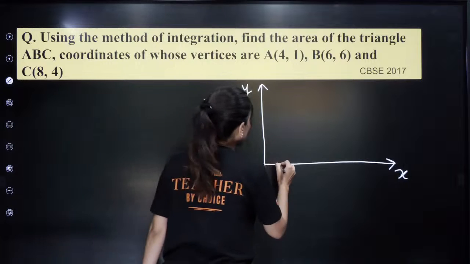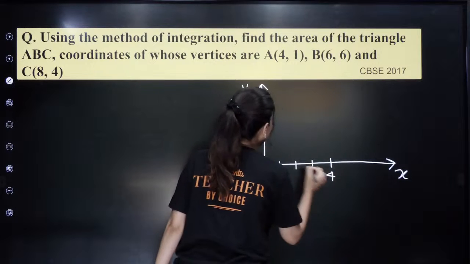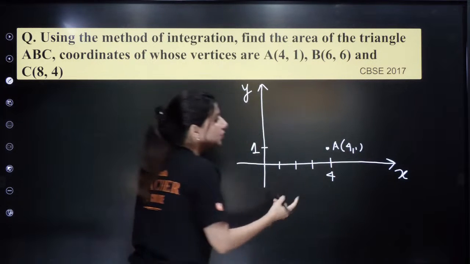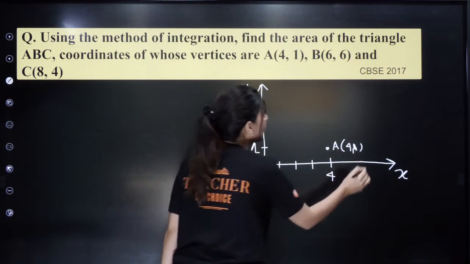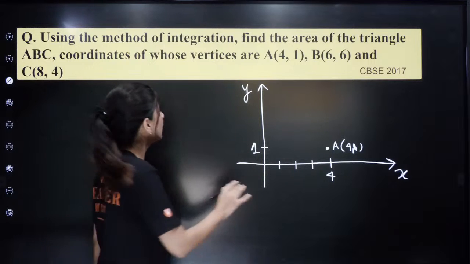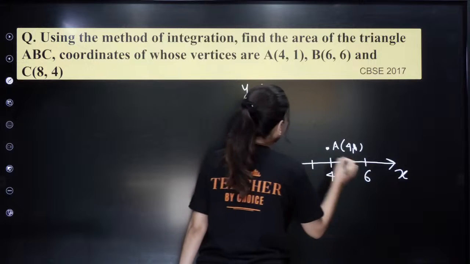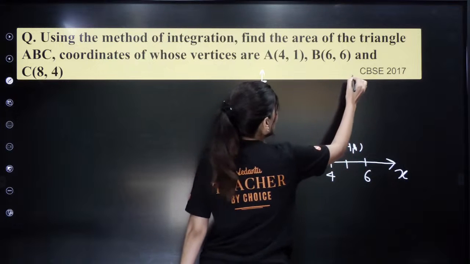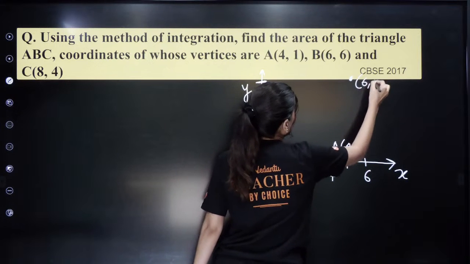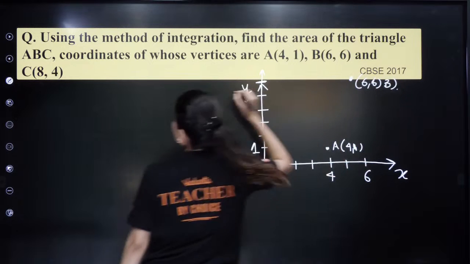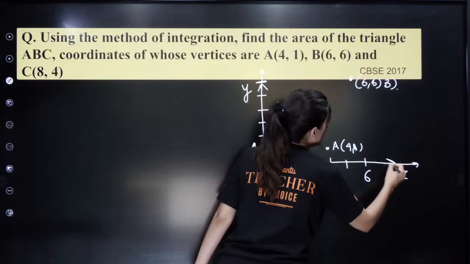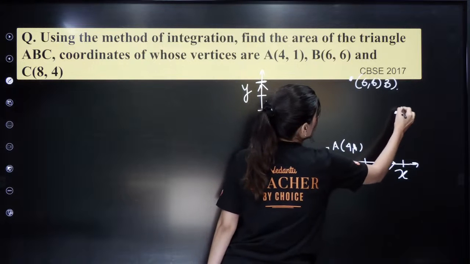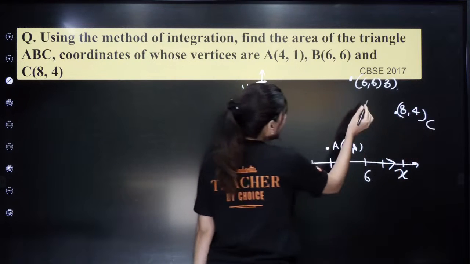Now point A is (4, 1). 1, 2, 3, 4. This is your 1, and this is your point A, which is (4, 1). Please label the point properly. Label it properly, as marks are allotted for the graph. B is (6, 6). So we have 1, 2, 3, 4, 5, and we have 6. This is your point B. What about C? (8, 4). 1, 2, 3, 4. (8, 4) looks like this. This is C. Now join these 3 points.